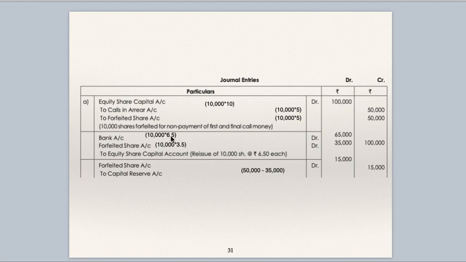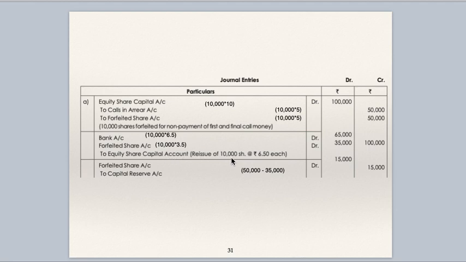Bank account debit 10,000 into 6.50. Shares are forfeited, shares are reissued at 3 rupees 50 paisa discount. That means the company has received 6 rupees 50 paisa per share. Bank account debit 65,000. Forfeited shares account debit, this is discount. Discount on reissue of forfeited shares gets transferred to forfeited shares account, 35,000.